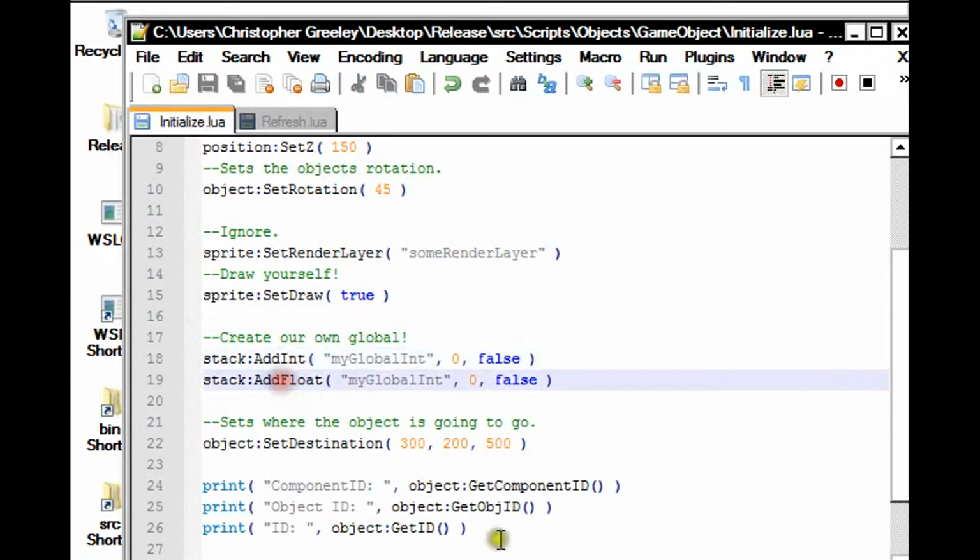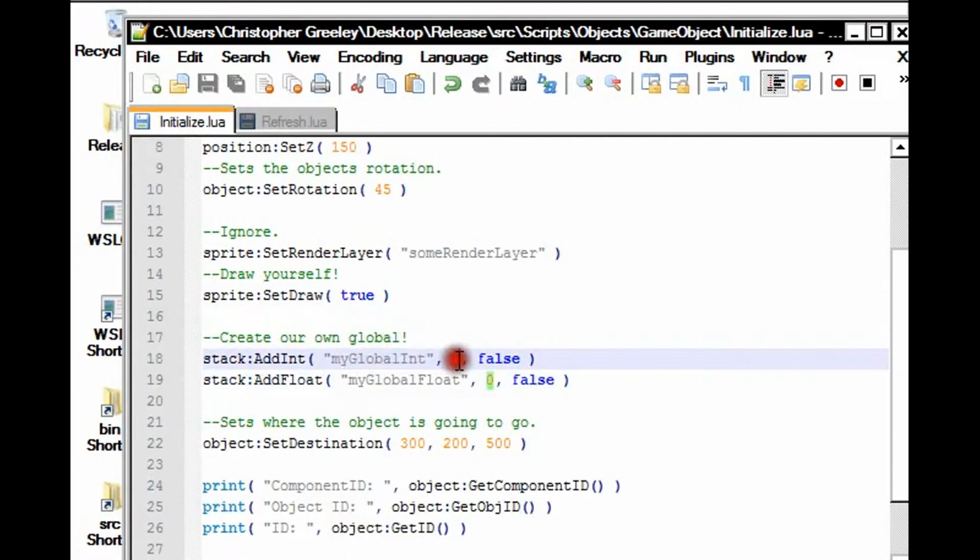I can't remember right now, but I'll post it at the bottom of this video. But we can add global variables into Whitestorm. But wait a minute. What if I have another game object of the same type and everything? Won't it be able to access this global variable? The answer is no.